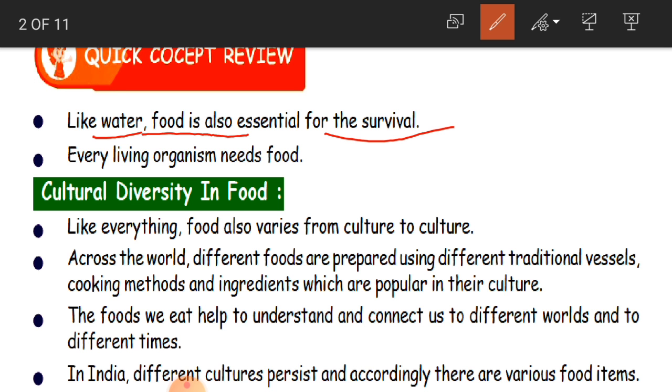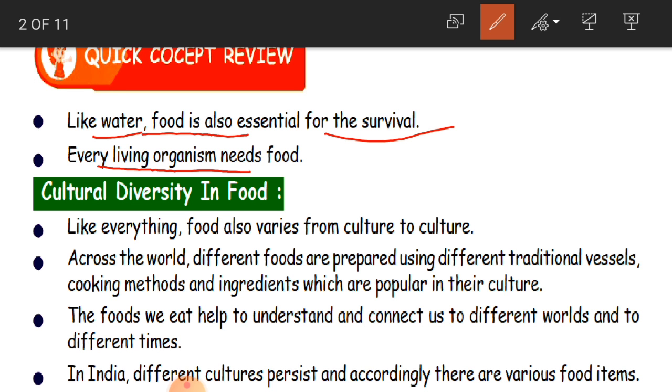Every living organism needs food. Not only us, apart from us, we have some other living organisms also on the planet Earth. What are they? They are nothing but plants and also animals. So they also need food. Every living organism needs food to live.